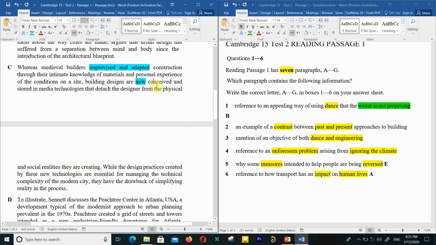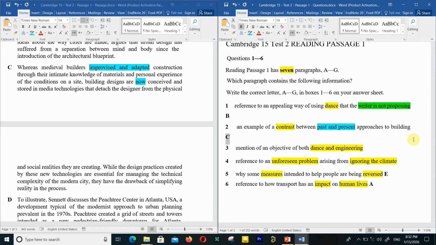So when you choose your keywords wisely, you can easily find your answer. Contrast between past and present. So paragraph C for question 2 is the right answer.